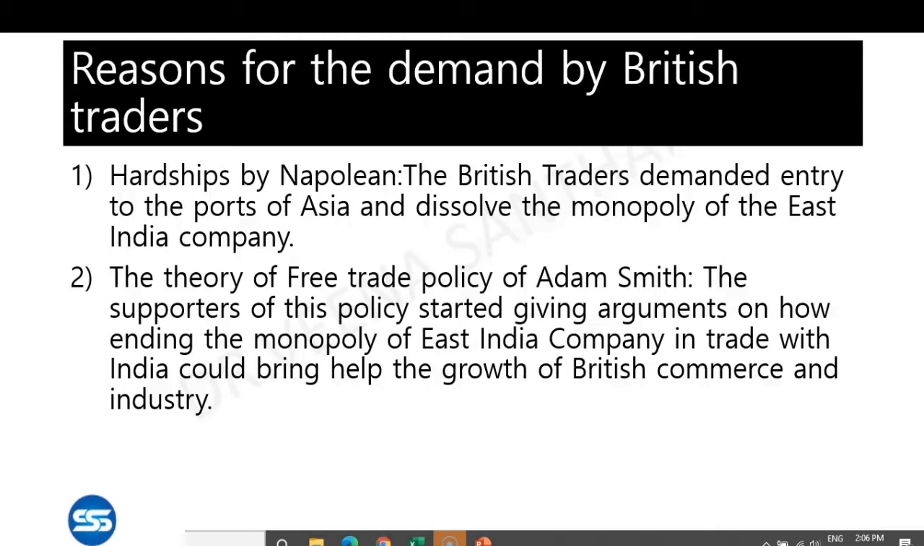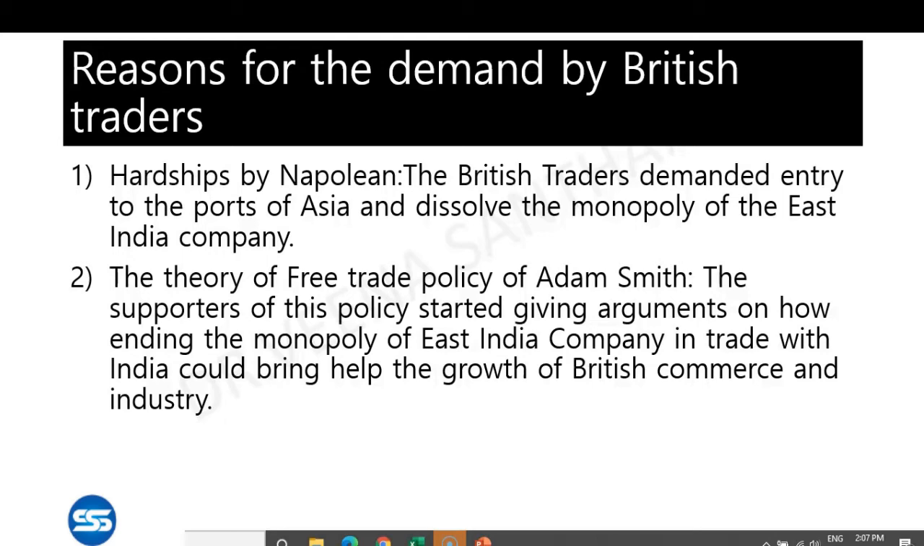Due to their hardships, the other British traders demanded: we also want to trade with the East, we also want to be part of East Asian trade, so please open the ports for us also. And at that time, the theory of free trade policy of Adam Smith was becoming very popular in Europe. Adam Smith said that we have to end the monopoly of the English East India Company in trade with India, because only if other British traders are also encouraged to trade with the East, especially India, will British commerce and industry flourish. This is the theory of free trade policy.